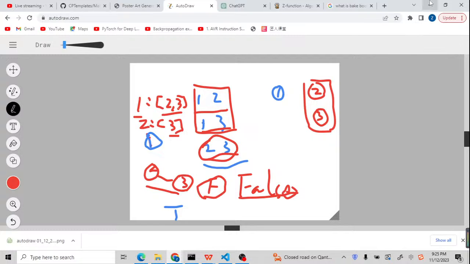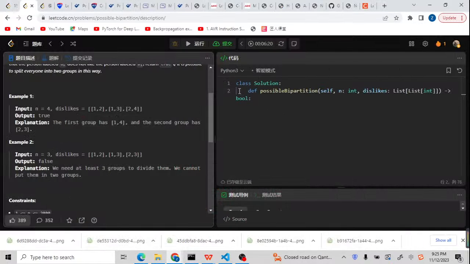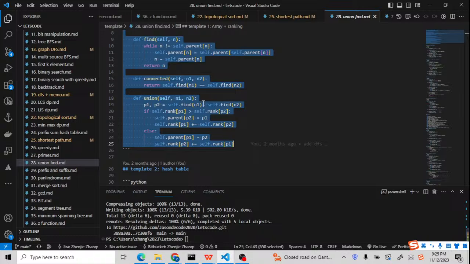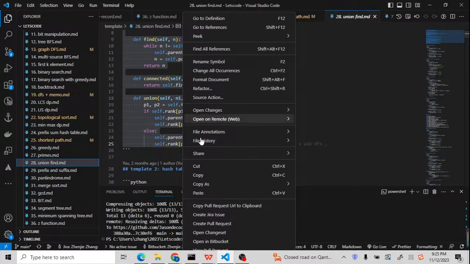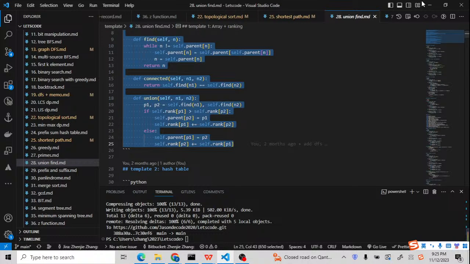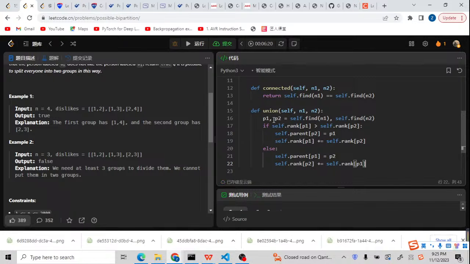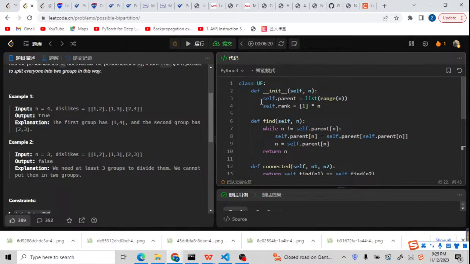Now let me go back to the code editor to finish the coding. As I said, I'm gonna use the unified. Normally, I'm gonna copy the code, the unified template, because there's no meaning to type the same code again and again.